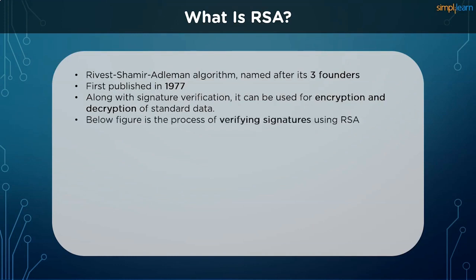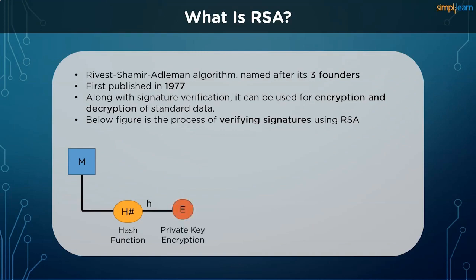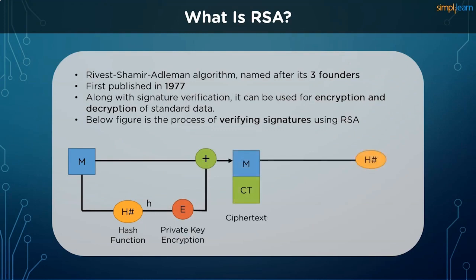We take our plaintext message M. We pass it through a hash function to generate the digest H, which is then encrypted using the sender's private key. This is appended to the original plaintext message and sent over to the receiver. Once the receiver receives the bundle, we can pass the plaintext message to the same hash function to generate a digest, and the ciphertext can be decrypted using the public key of the sender. The resulting hashes are compared. If the values match, then the data integrity is verified and the sender is authenticated.